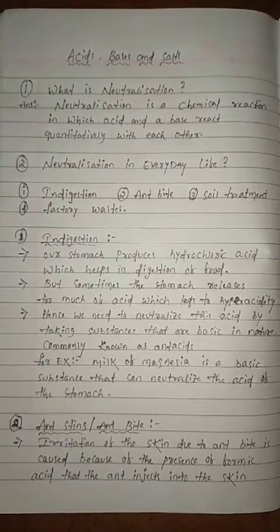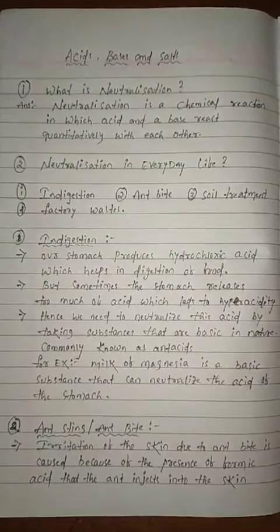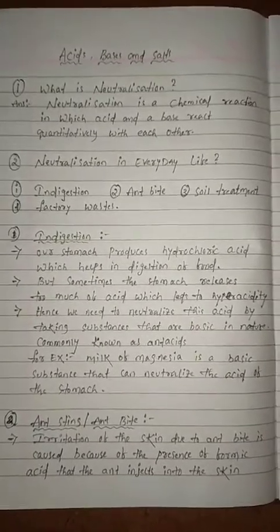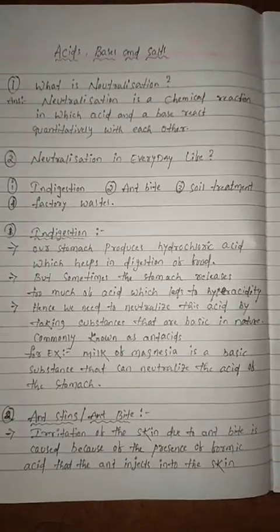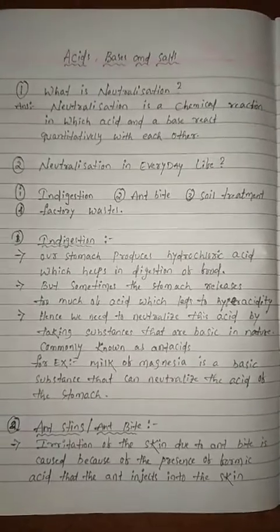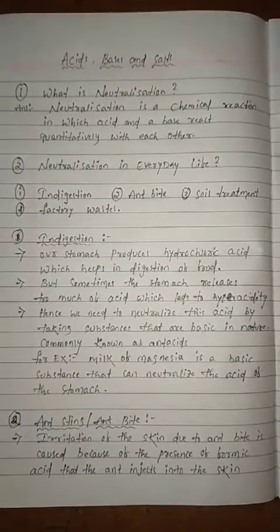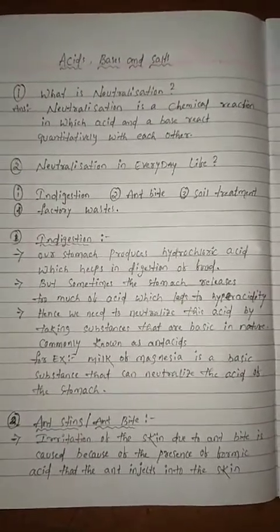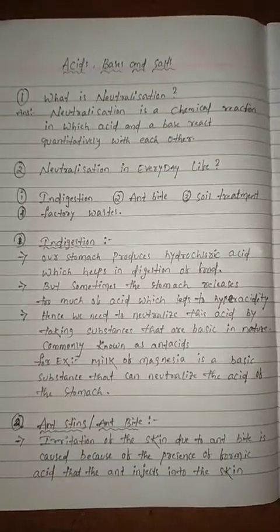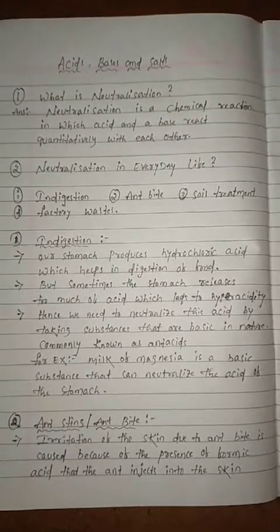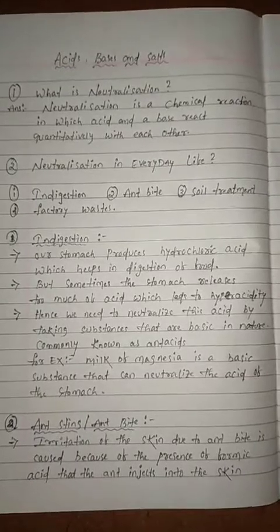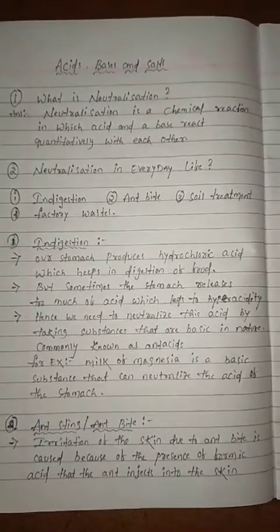Today our topic is neutralization. In the previous class we discussed acids and bases and natural indicators around us. Today we discuss neutralization. And what is neutralization? Neutralization is a chemical reaction in which an acid and a base react quantitatively with each other.